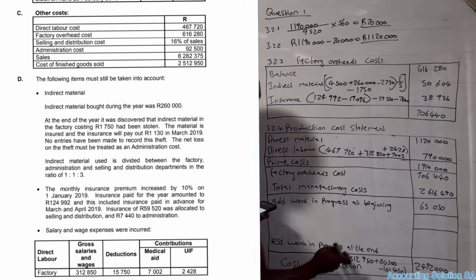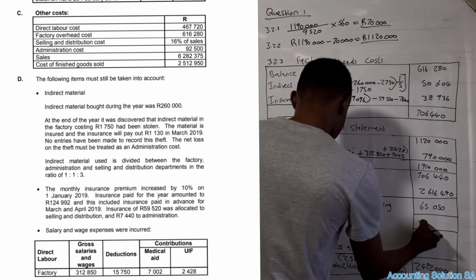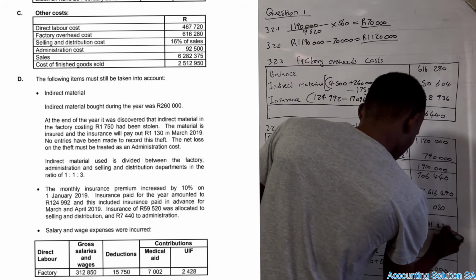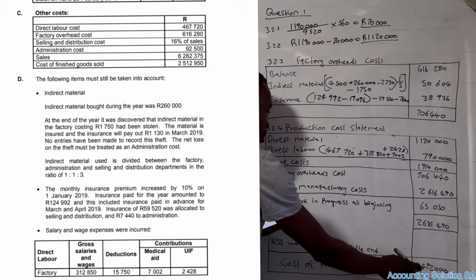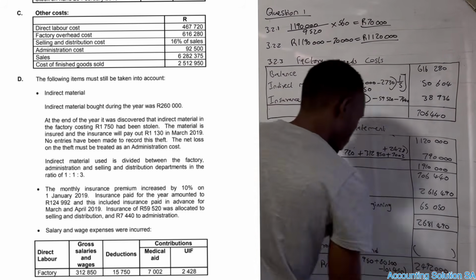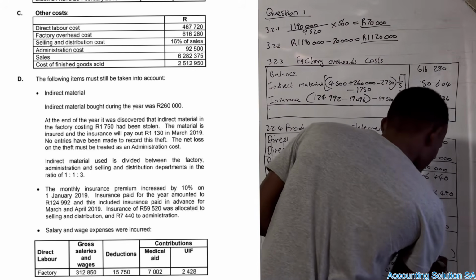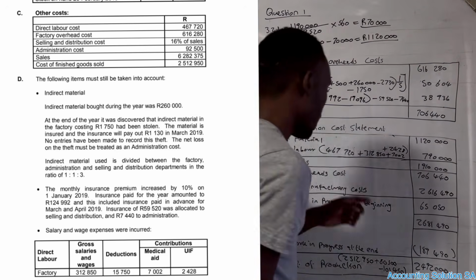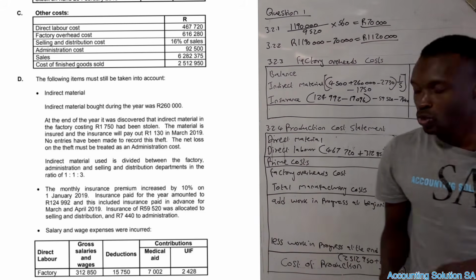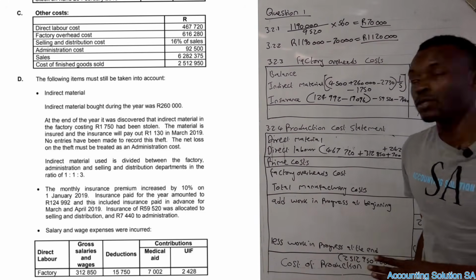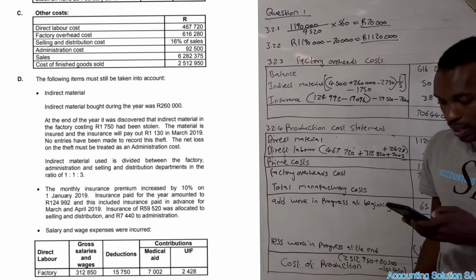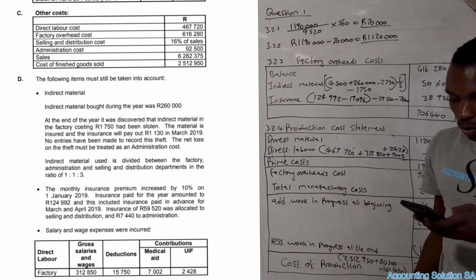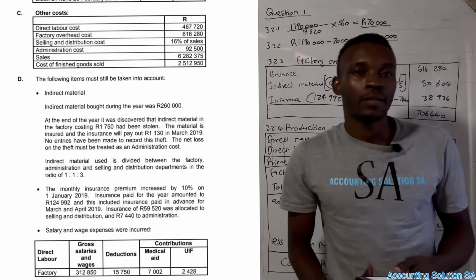Okay, then now we can get this one, work in progress at the end, as a balancing figure. We just simply have to get the total first, this one plus this one, and we write it here as 2,681,490. This one minus this one is going to give us this amount. It's going to be 189,490. Very simple. You must write it with brackets, a balance at the end. So that's how we approach this kind of question. Imagine all of these items that we were doing, guys, it was containing almost 35 to 40 marks.